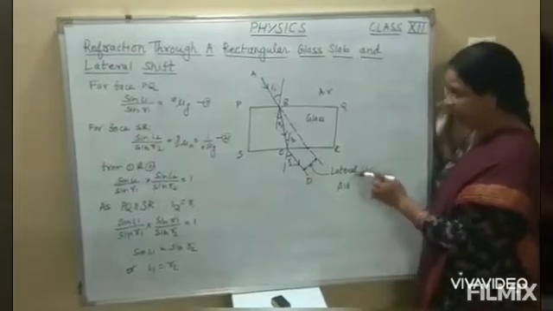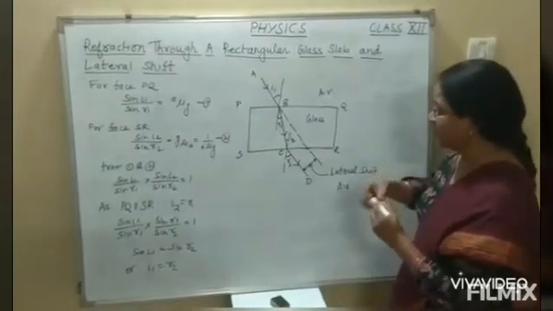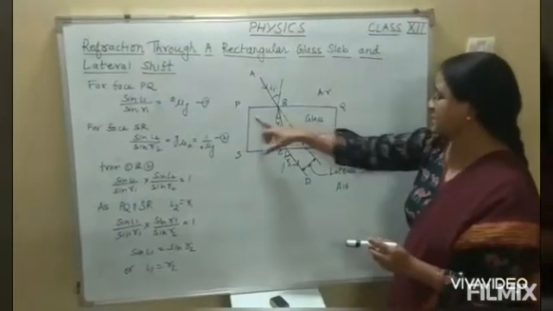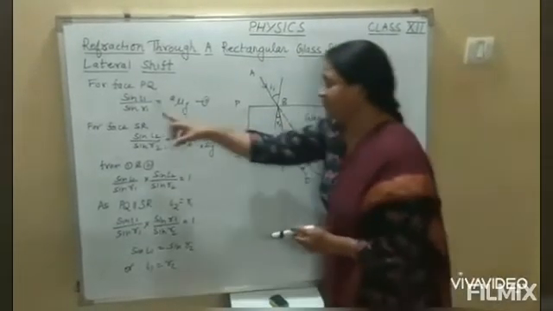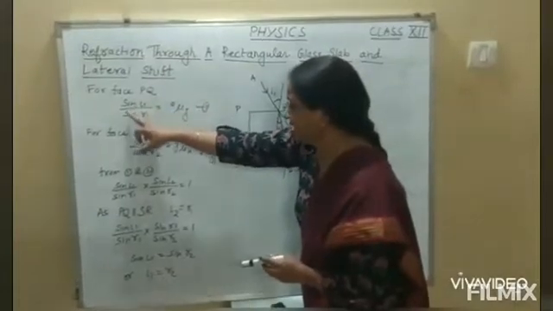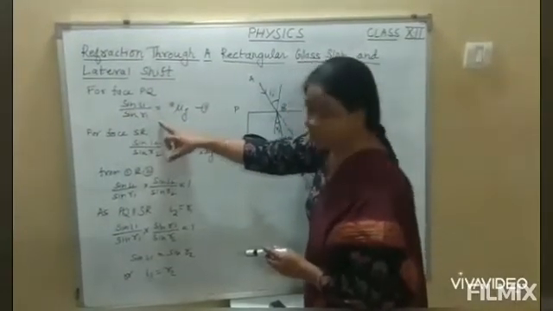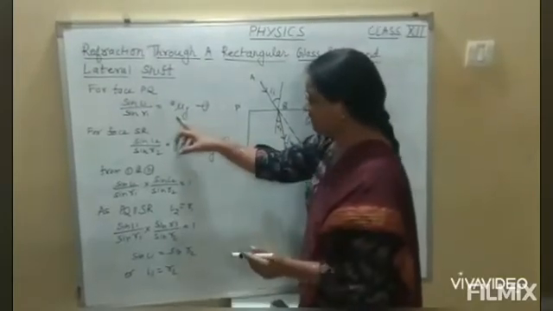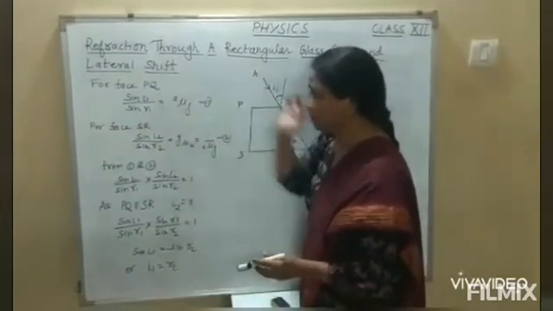Now, first of all we will use Snell's law for the face PQ. So for face PQ, sin I1 upon sin R1 is equal to airμglass, that is the refractive index of glass with respect to air.